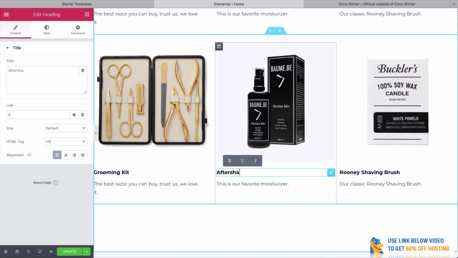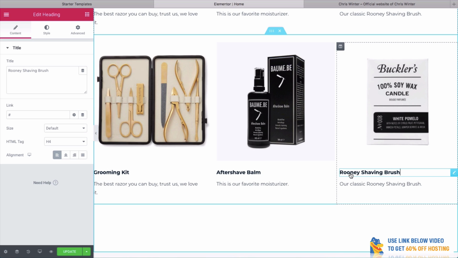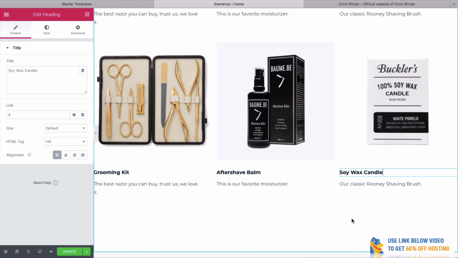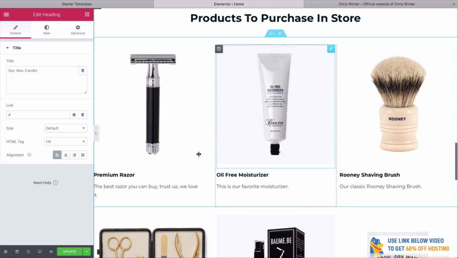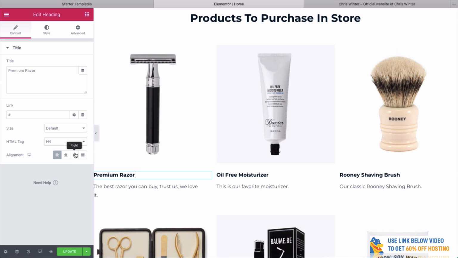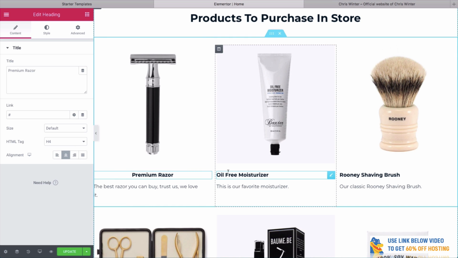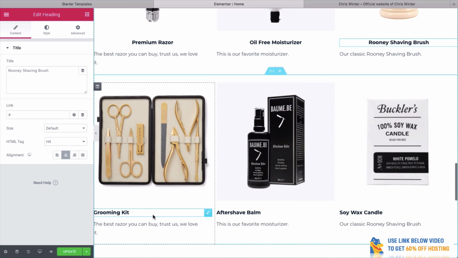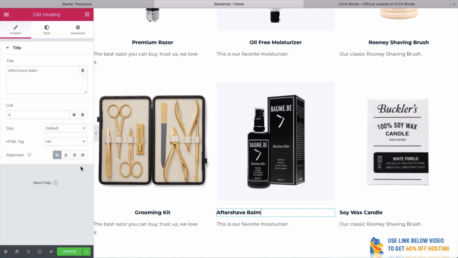Aftershave. Balm. And soy wax candle. Really nice. Now, if you ever want to make these centered, for example, you can do that. You simply click on the center. You can see that that looks probably even a little bit nicer. Let's do that again for these ones. It's so quick to change these things.